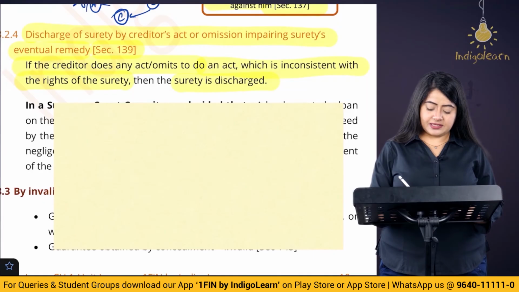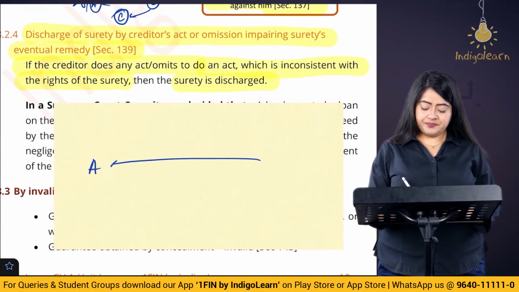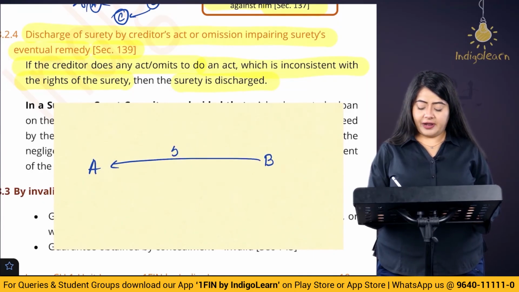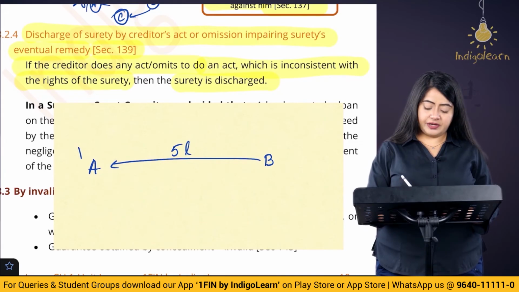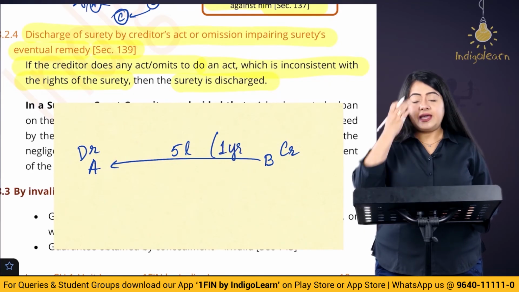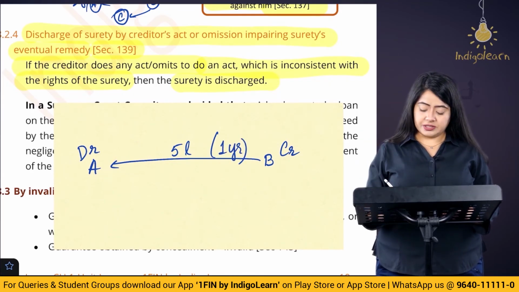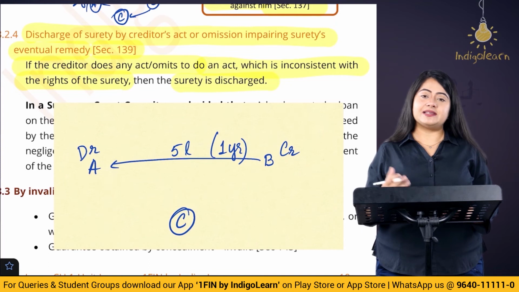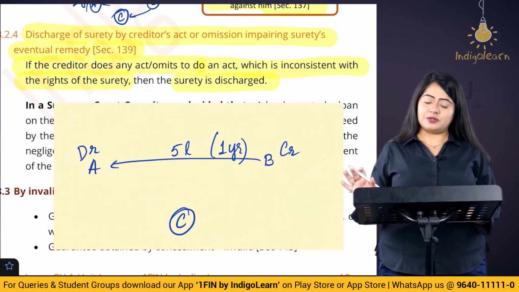Let's take an example to understand this. We are taking the same example. Let's say A has taken a loan of 5 lakh rupees from B. So here A becomes a debtor and B becomes a creditor. Let's say this amount is payable in 1 year. And let's say that there is a surety C who agrees that in case A doesn't make the payment, then C is going to make the payment, right?